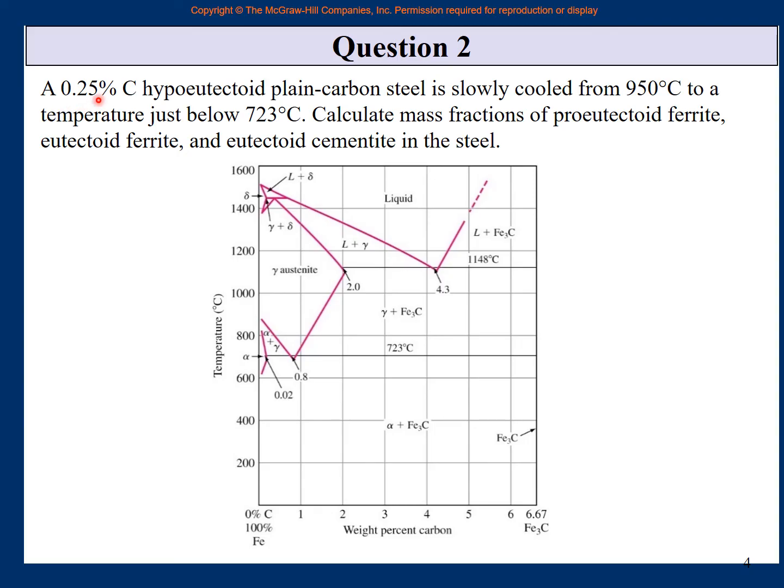A 0.25% carbon hypoeutectoid plain carbon steel is slowly cooled from 950 Celsius to a temperature just below 723 Celsius. Calculate mass fractions of pro-eutectoid ferrite, eutectoid ferrite and eutectoid cementite in the steel. Okay? And the iron carbon phase diagram, iron carbide phase diagram is shown. Right? Temperature on one side, weight percent or composition on the other side, iron on one side, iron carbide on the other side. So this is the steel phase diagram or the iron carbide phase diagram.